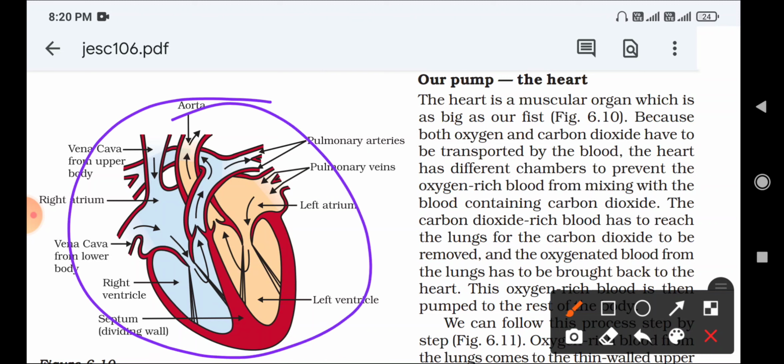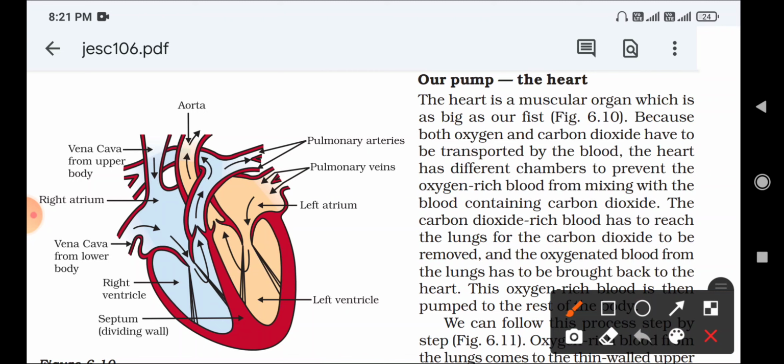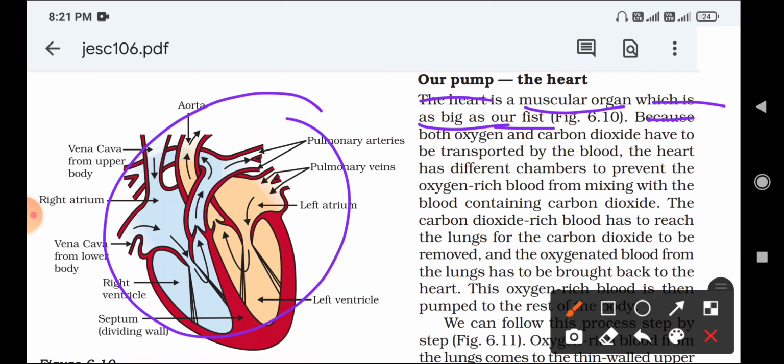The heart pumps blood. Okay, the heart is a muscular organ which is as big as our fist. Okay, what is the size of the heart here? The heart is a muscular organ. Heart is what? A muscular organ which is as big as our fist. Okay, the size of the heart is as our fist size, that much is the size of the heart. Okay, because both oxygen and carbon dioxide have to be transported by blood.